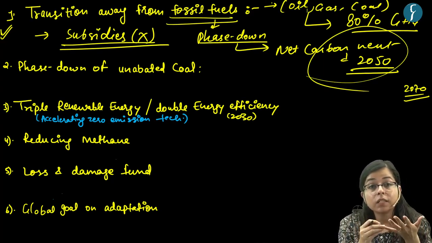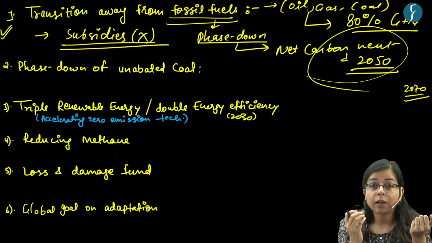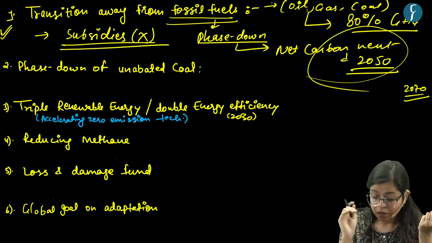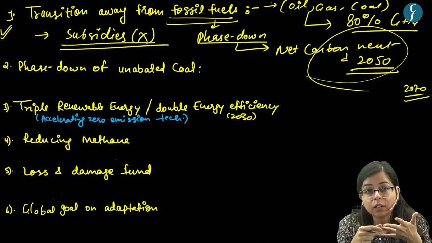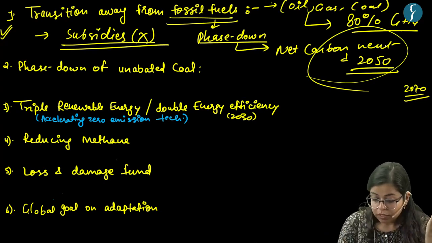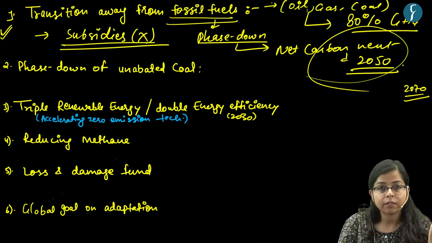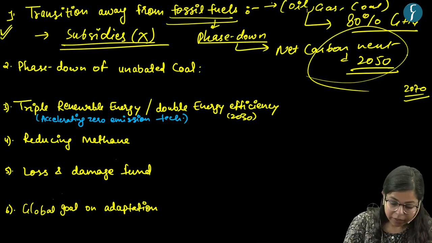Also, there should be technological developments like carbon capturing techniques and carbon dioxide reduction techniques, right? So these are some nature-based and technological solutions to achieve carbon neutrality by the year 2050, right?